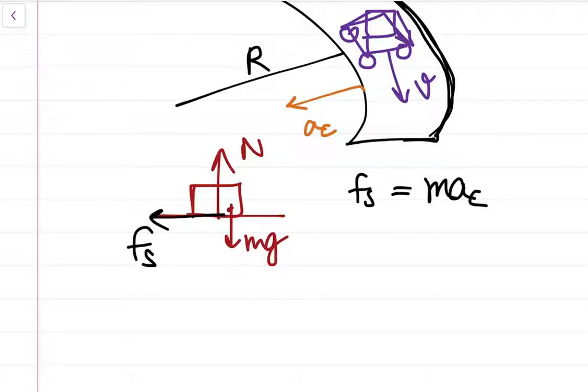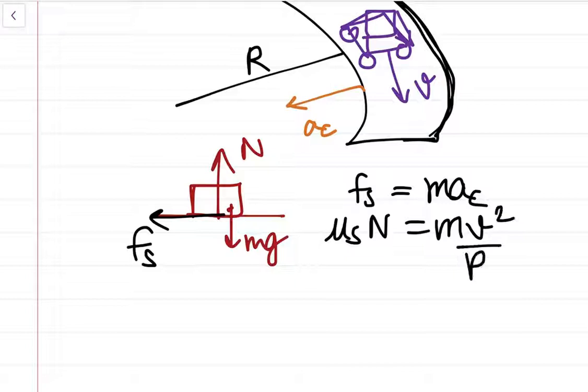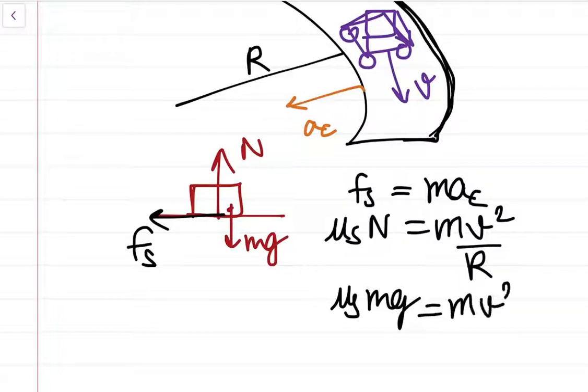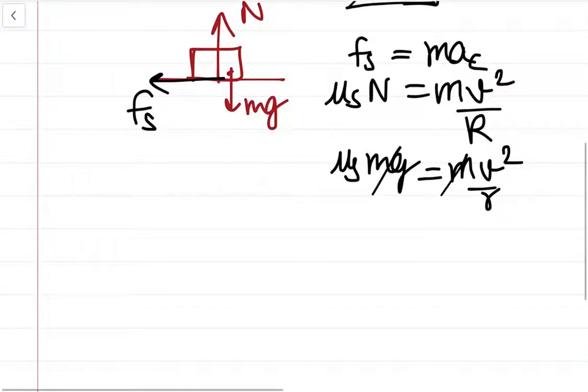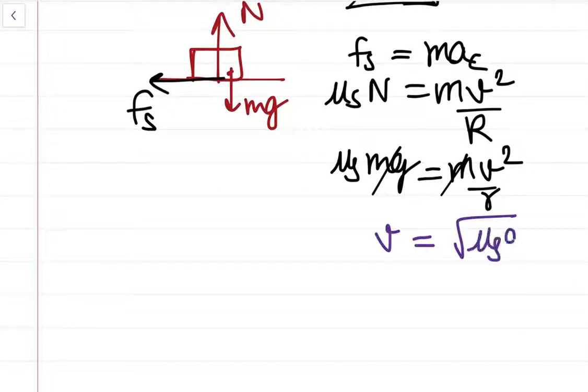This whole is centripetal force. So F_s we can write as mu s into normal, and a_c we can write as v squared by r. And normal we can write as mg, because there is no acceleration in the vertical direction. So m and m will cancel, and we will be left with v equals under root mu s g R, where R should be capital because it is the radius of curvature. So this is our formula.